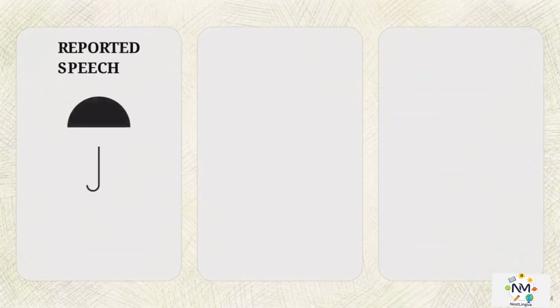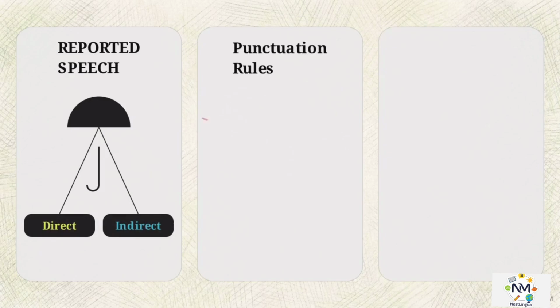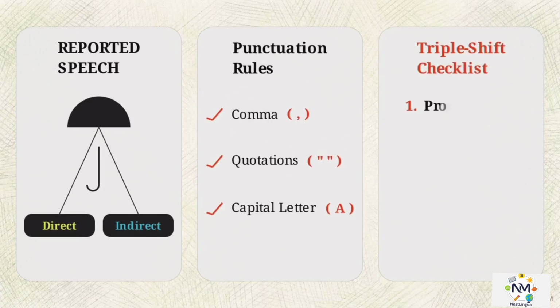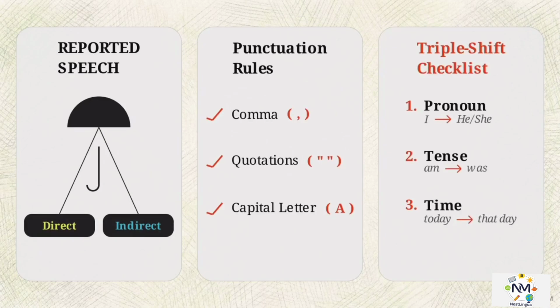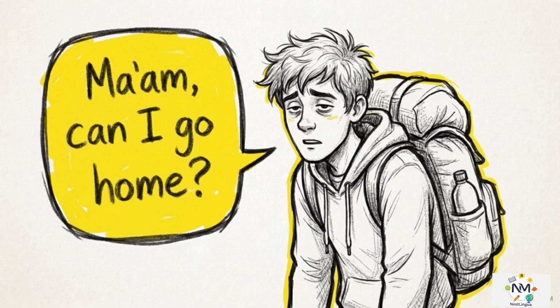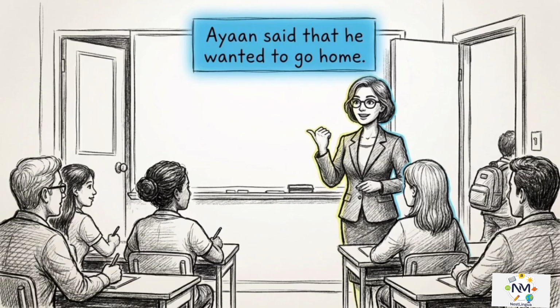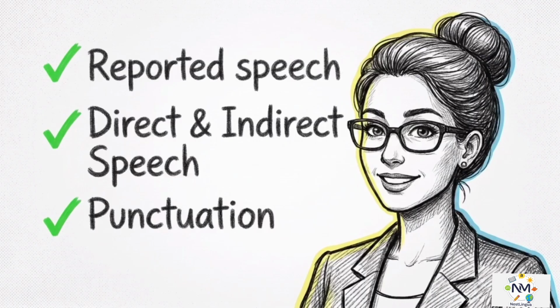This is your framework for reported speech: the umbrella of direct versus indirect, the punctuation rules for quotes, and the triple shift checklist for summaries. To end on a final example, Ayan just said, "Ma'am, can I go home?" Miss Fatima reported this to the class by saying, "Ayan said that he wanted to go home." You can now use these tools to report information accurately or use direct quotes to sharpen the focus of a scene.